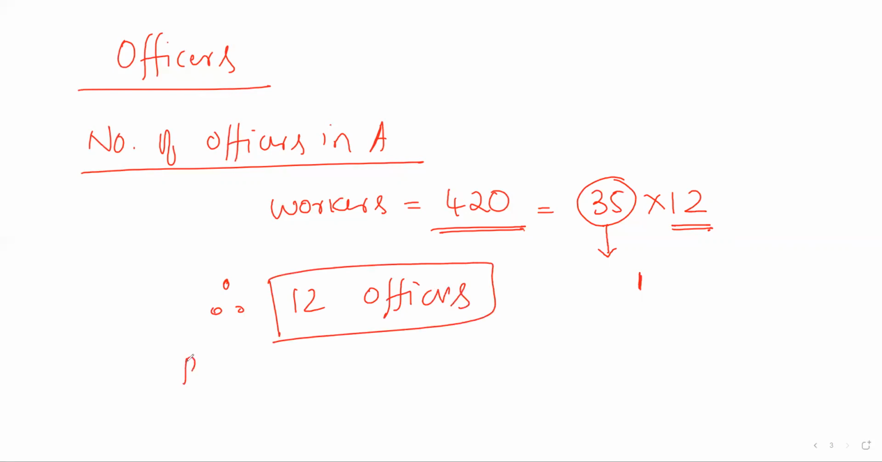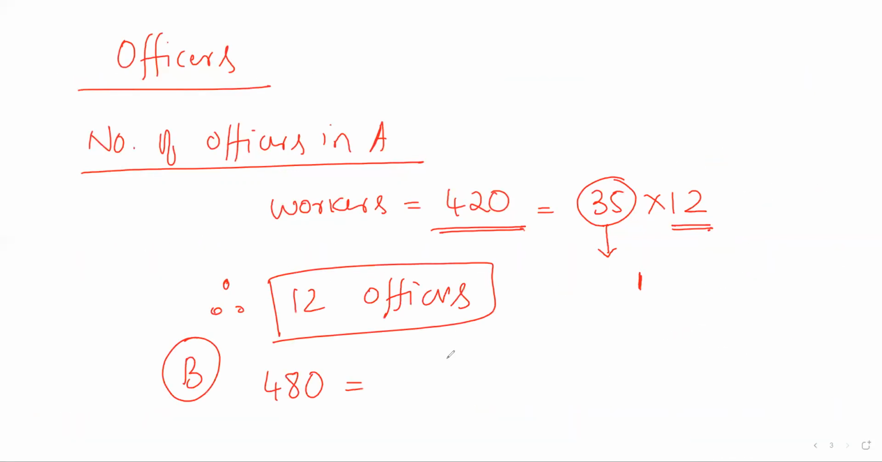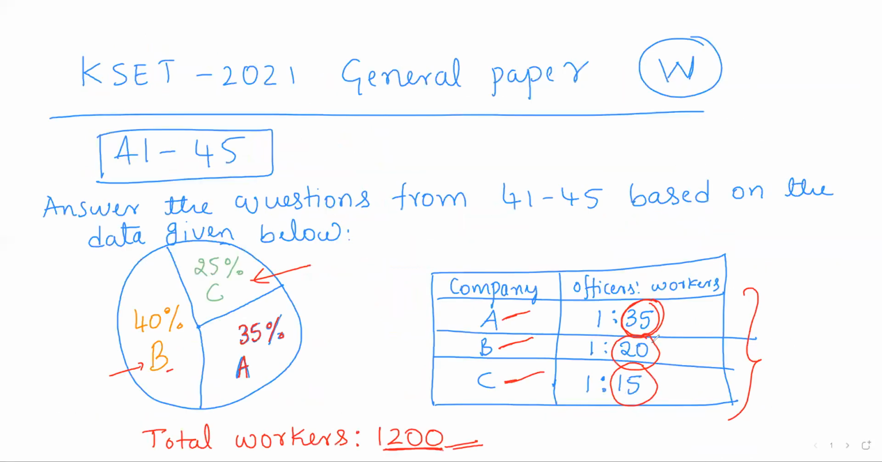Similarly, if I calculate for B, there are 480 workers. We got 480 to be 40 into 12, but I can write it as 20 into 2 into 12, or 24. Observe that in company B, for each group of 20 workers, there is one officer.